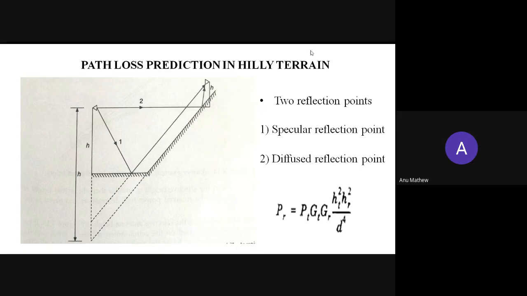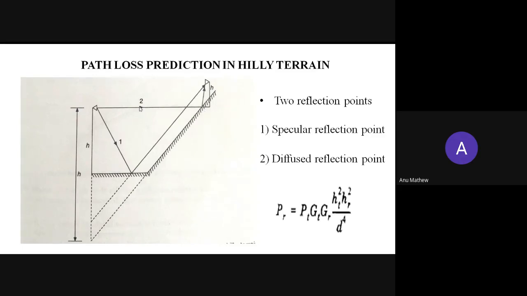So this point we are taking for the analysis purpose. The first reflection point is called the diffused reflection point, and the other point is called the specular reflection point.